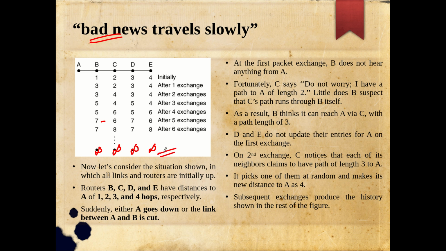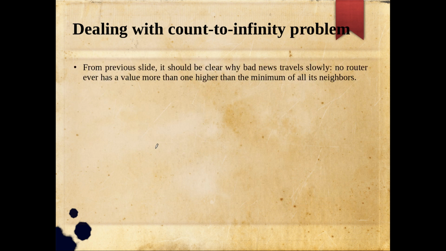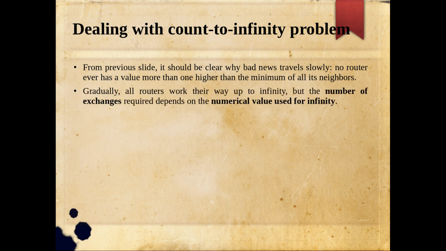But this convergence will happen very slowly. So that is what we call the count to infinity problem. So dealing with the count to infinity problem: from the previous slide it should be clear why the bad news travels slowly. No router ever has a value more than 1 higher than the minimum of all its neighbors. So something we already know, like 6, 7, 8, like that. So gradually all routers work their way up to infinity.